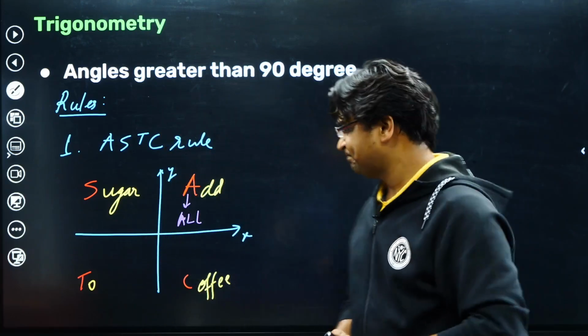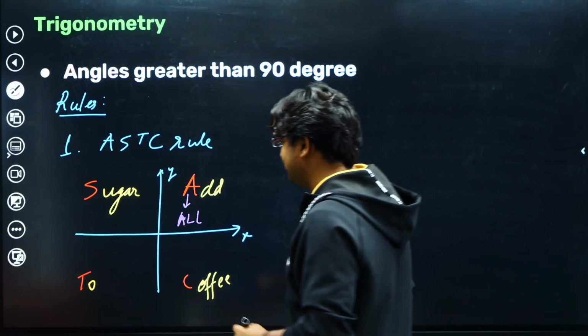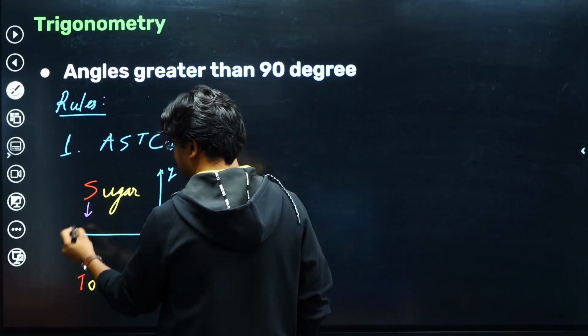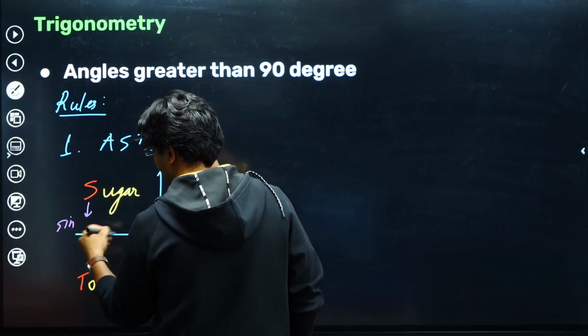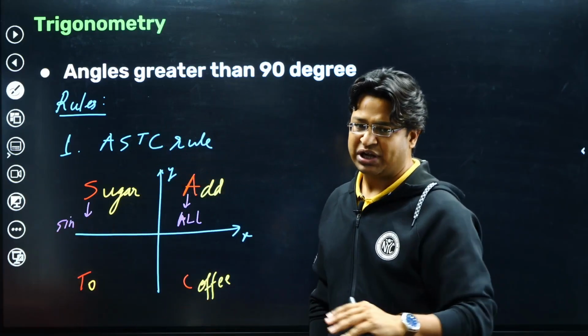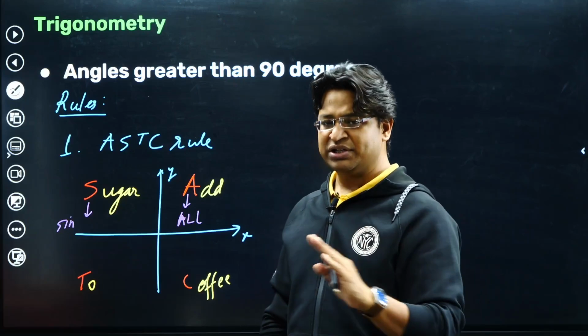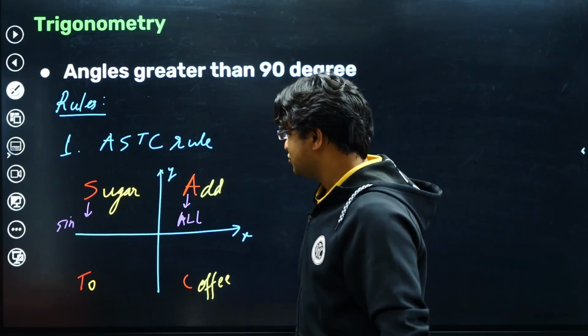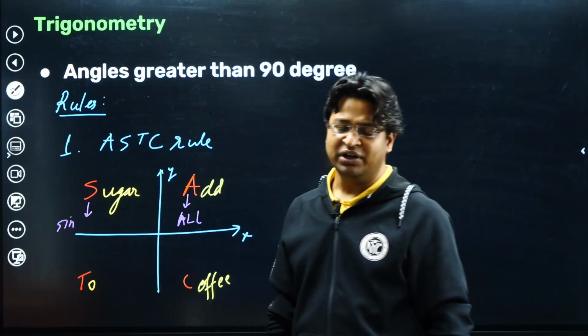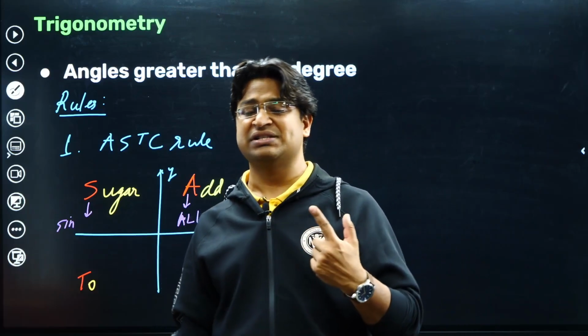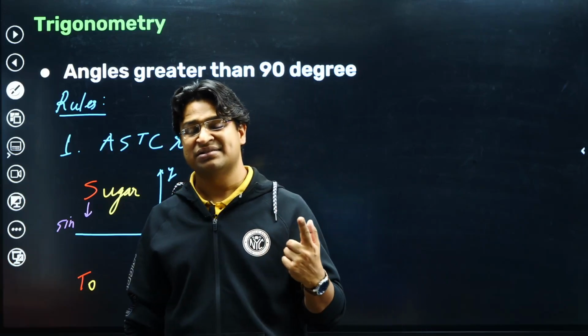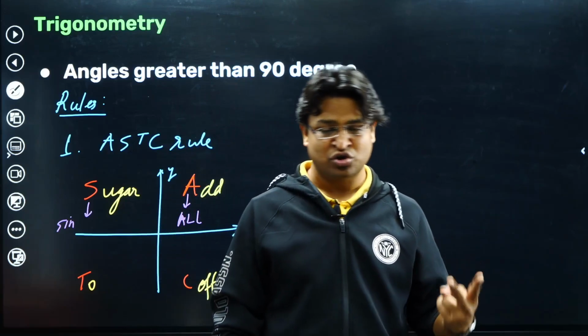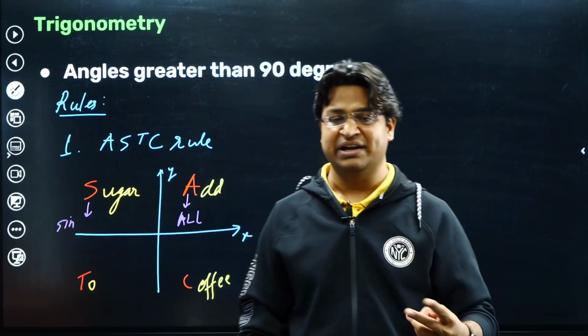In the second quadrant, S, so sine and the inverse of sine, that is cosec. I'm not talking about inverses right now, so let's just worry about sine, cos and tan. So sine will be positive in the second quadrant; its cos and tan will be negative.